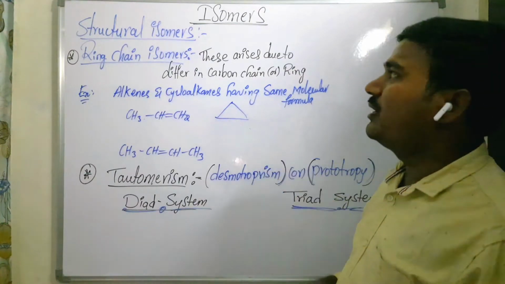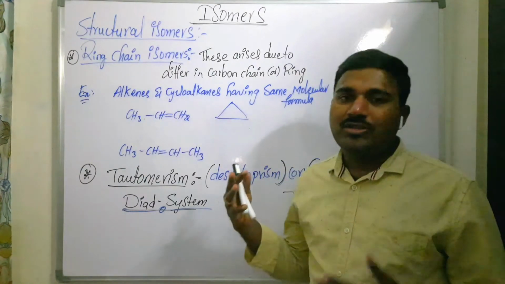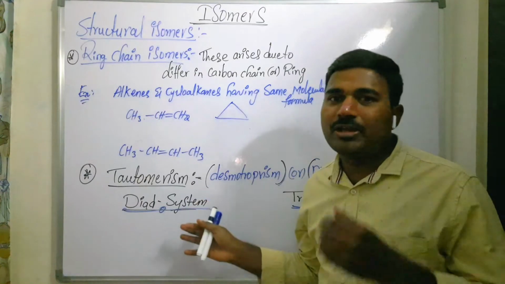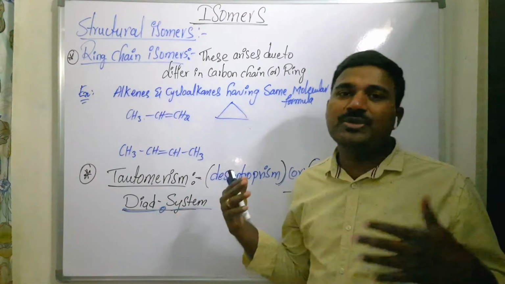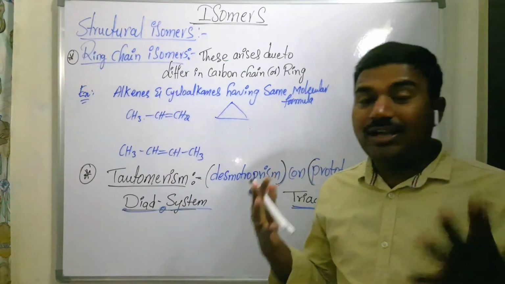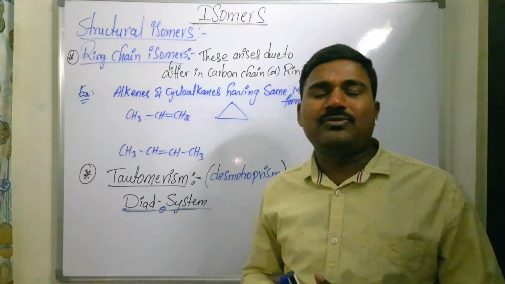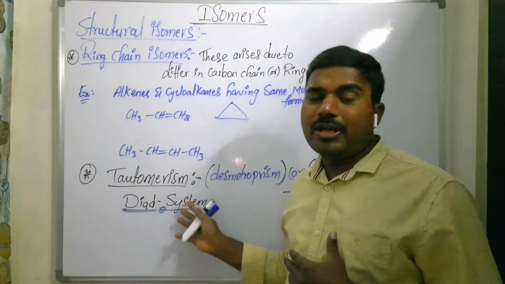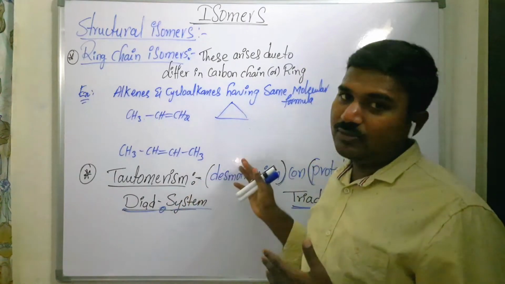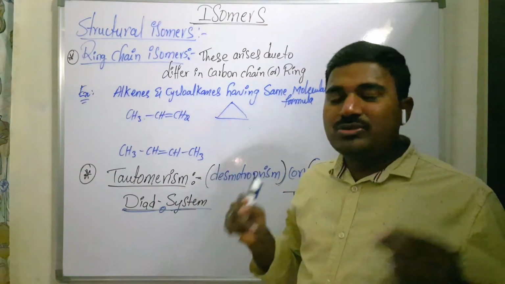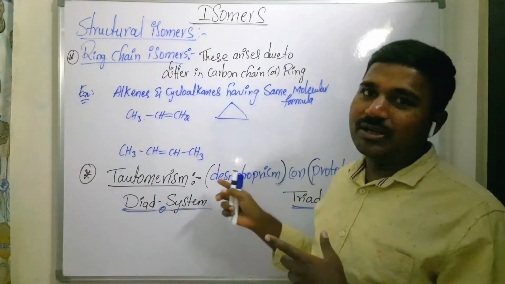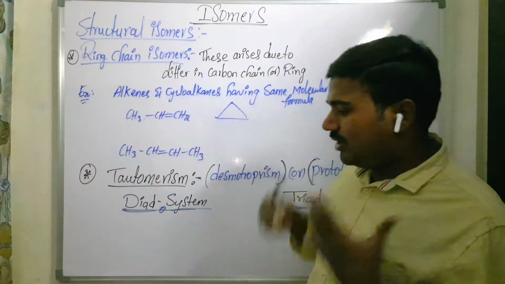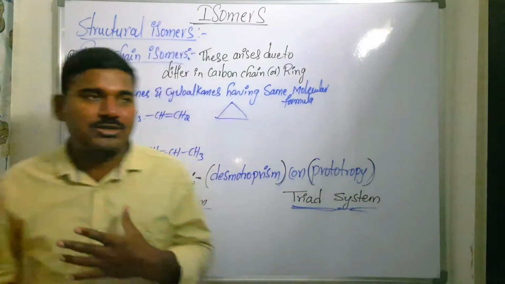Now, this third video of structural isomers mainly includes ring chain isomerism and tautomerism. In tautomerism I am going to explain the two types of systems, the dyad system and the triad system, which are very important. I will also explain the exceptions involved in tautomerism. So try to watch till the end of the video, don't skip it. Now let's get into structural isomers.